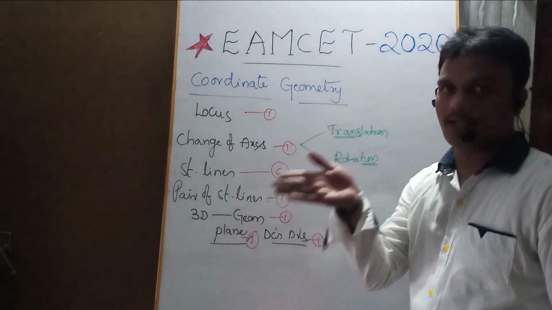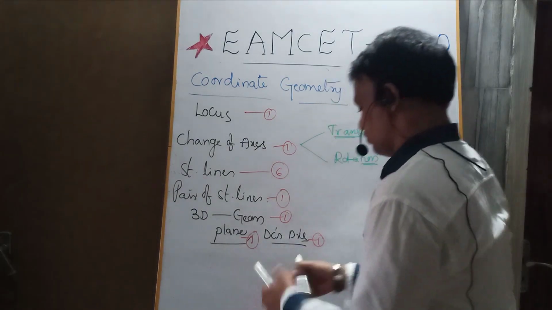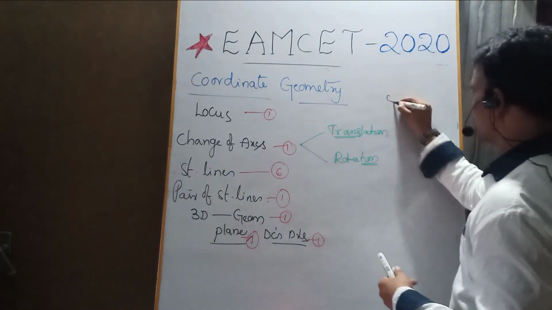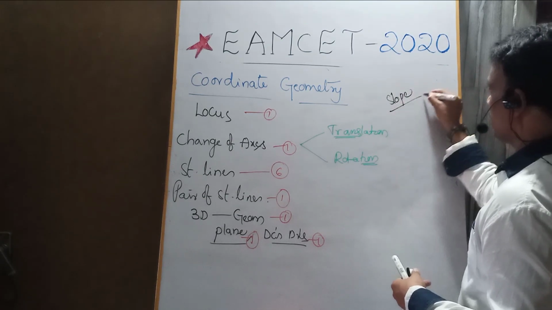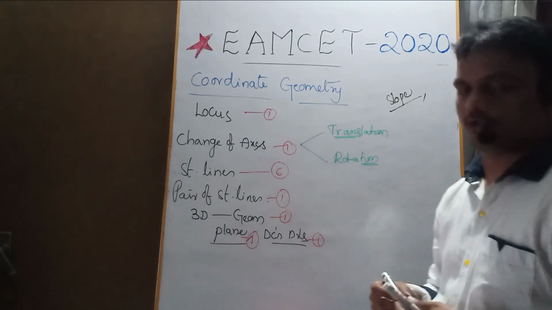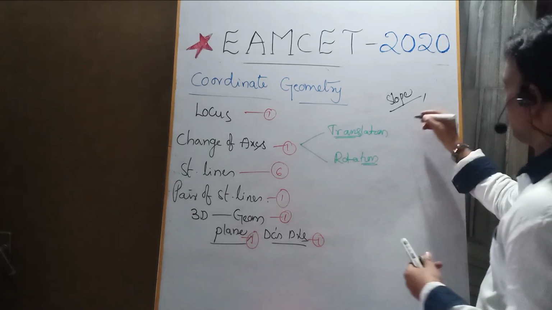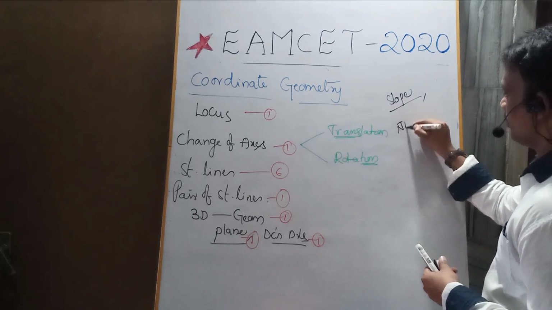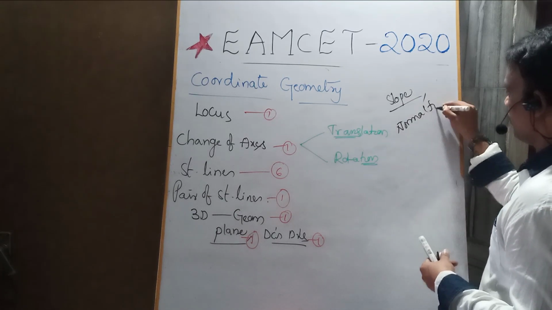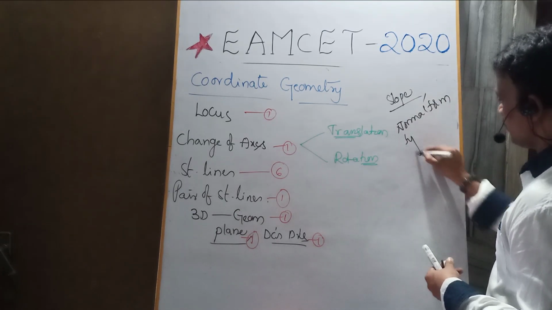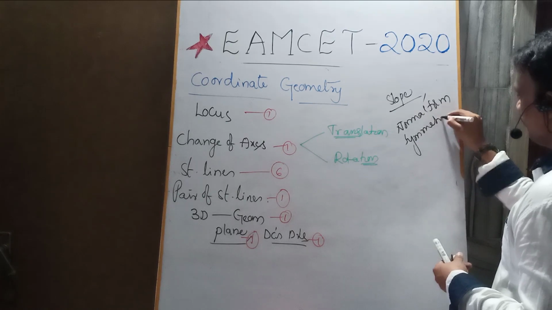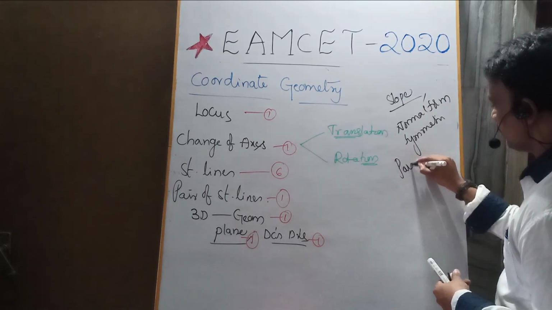Starting with the topic of slope: inclination, slope, parallel lines, perpendicular lines. Coming to the different forms of a line, particularly normal form, symmetric form, and parametric form.